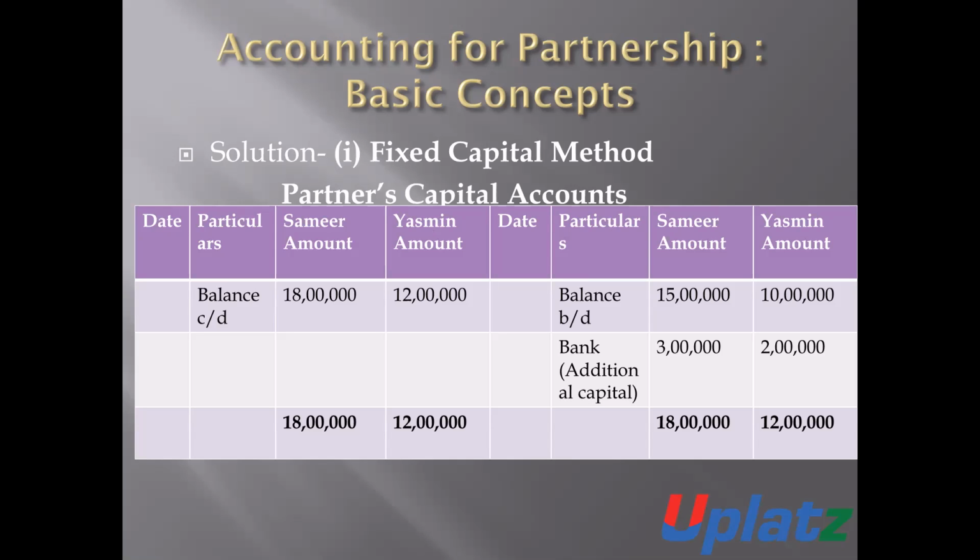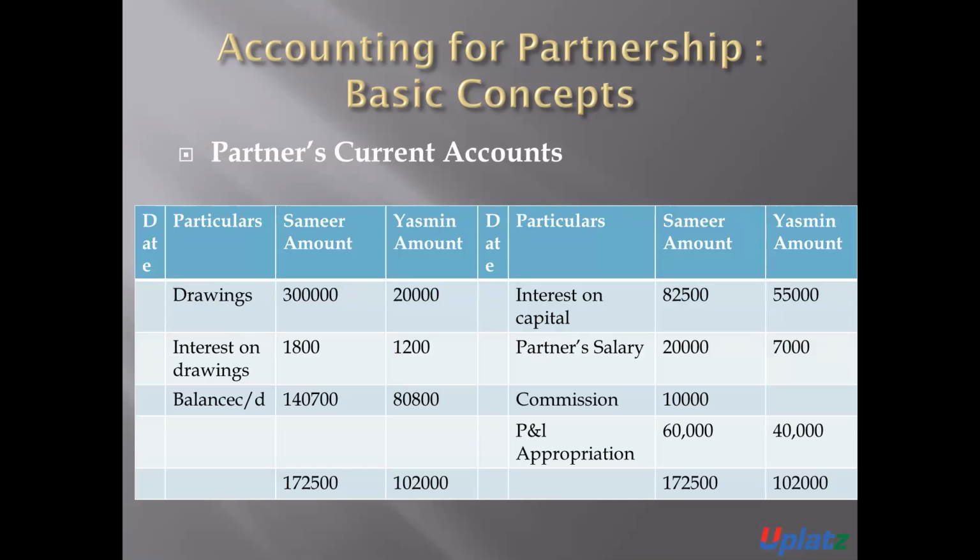So the amount of opening capital of Sameer and Yasmin is 15 lakh and 10 lakh, the capital which is introduced at the time of partnership. Now, in the current year, they introduce 3 lakh rupees and 2 lakh rupees. So it will be entered in the partner's capital account, by bank account, 3 lakh and 2 lakh. Now, the closing balance of the partner's capital account is Sameer 18 lakh and Yasmin 12 lakh rupees. Now, we will discuss partner's current account.